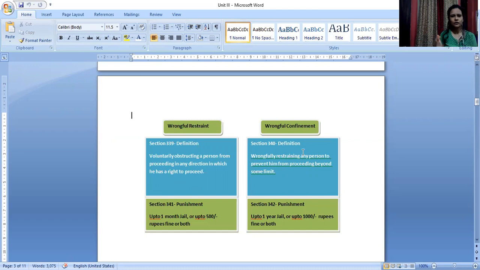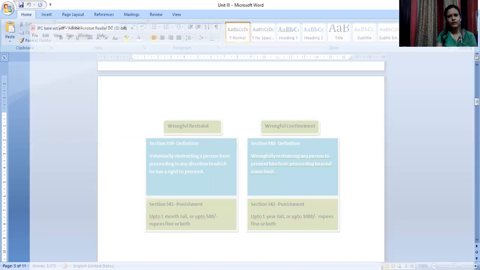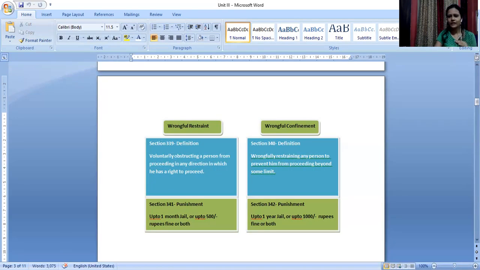Now, it does not matter what question they are asking from your Unit 3. All of these are related to one single chapter only. So you can give one introduction that it deals with offenses relating to human body. You can mention the chapter and the different types of offenses included in it. It is chapter 16 of the Indian Penal Code dealing with offences affecting human body, and wrongful restraint and wrongful confinement are two different types of offences mentioned there.